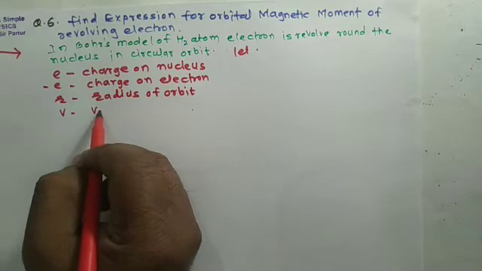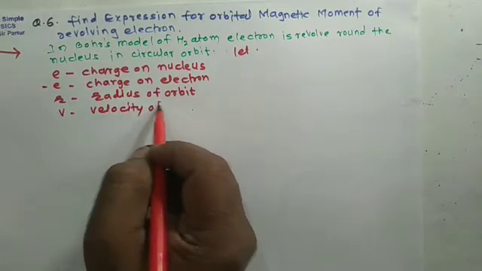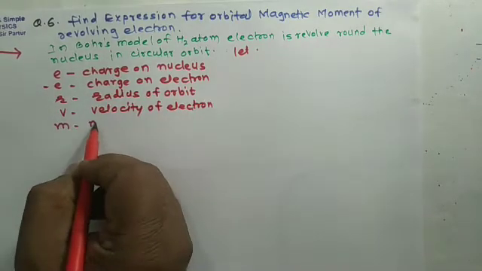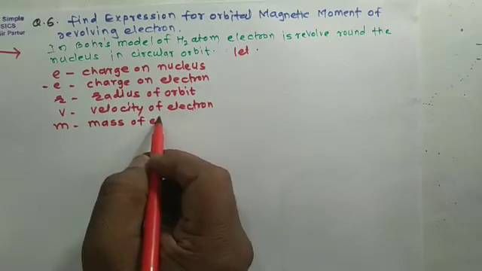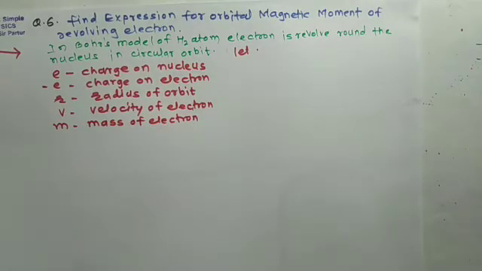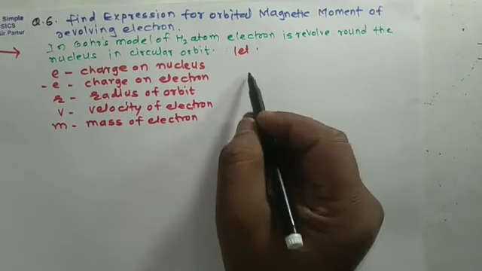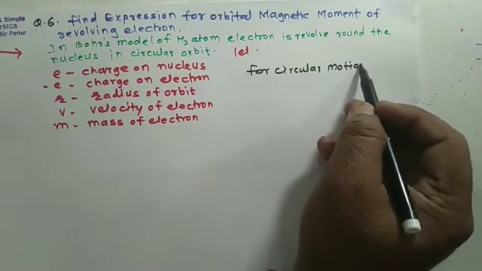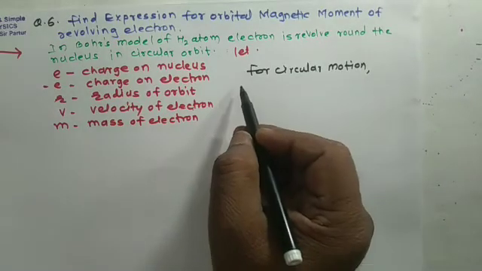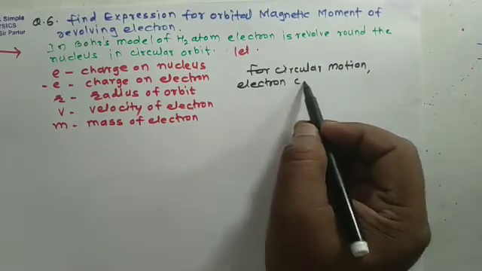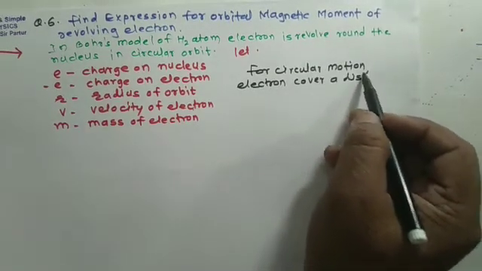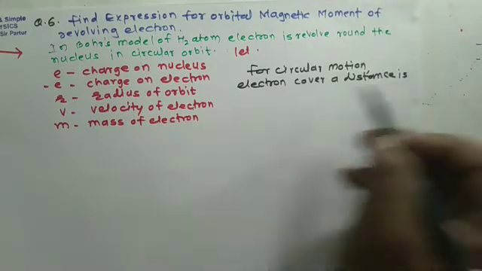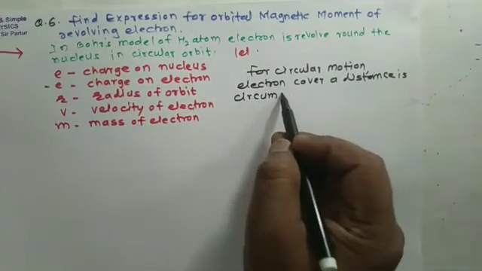v the velocity of electron and m the mass of electron. So we know that for circular motion, what happens? The electron covers a distance, that is the circumference of the circle.